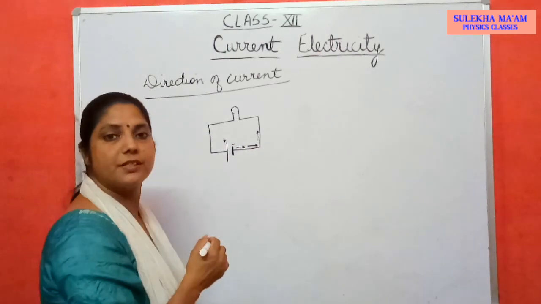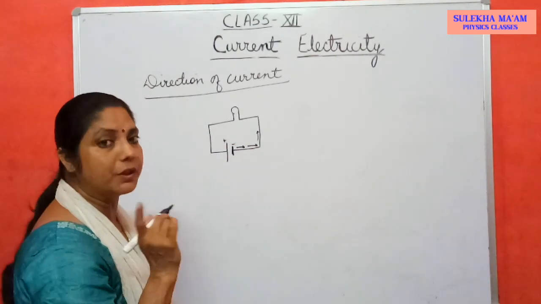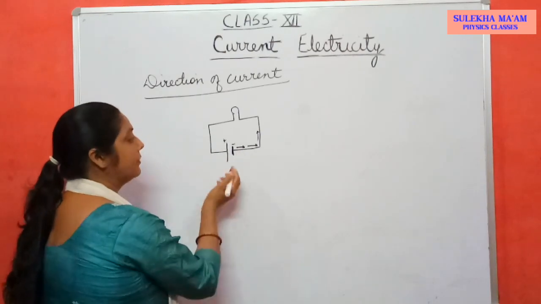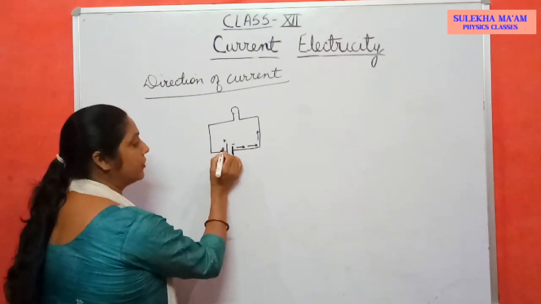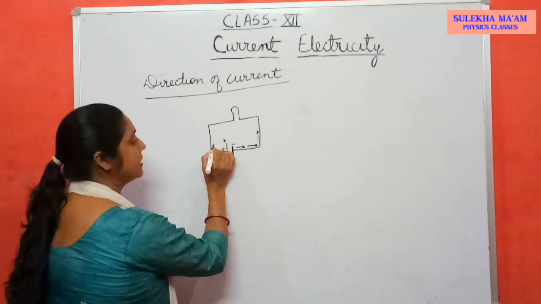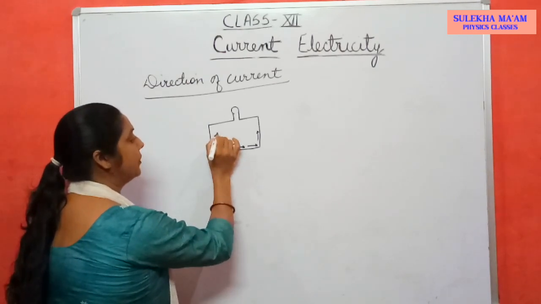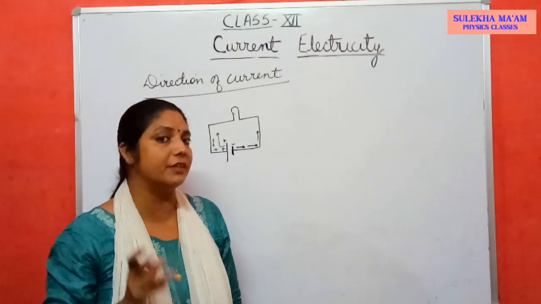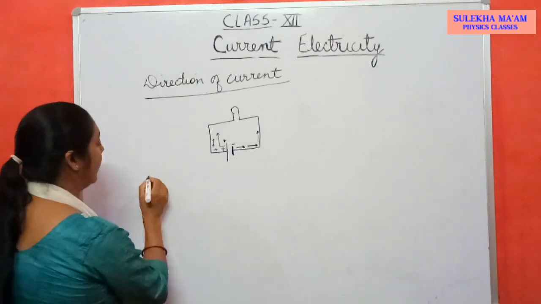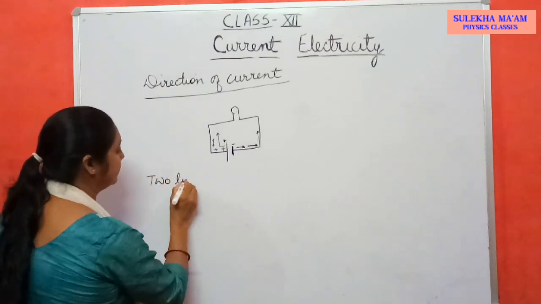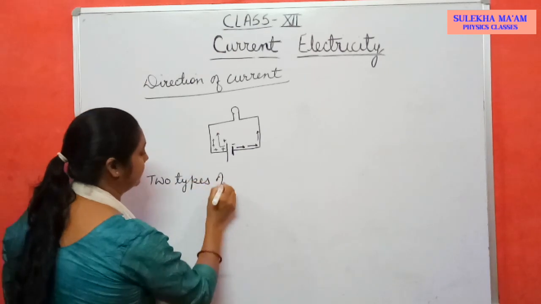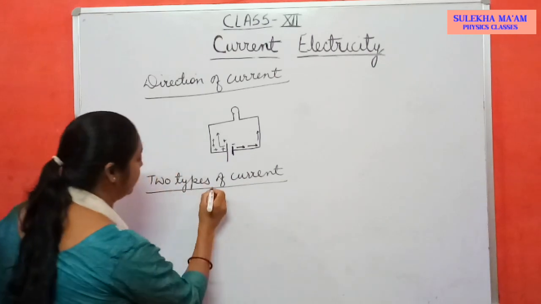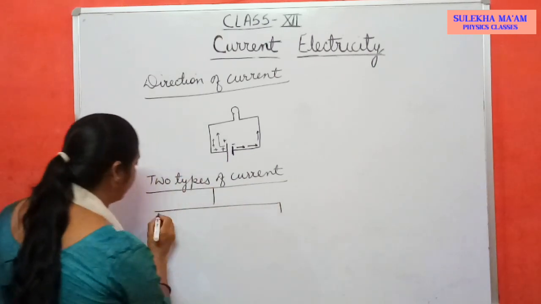And this constitutes which type of current? There are 2 types of current. This constitutes flow of electron, constitutes electronic current. And here also this positive electrode has large number of positive charges. It also moves from positive end to negative end. And it constitutes which type of current? Conventional current. So first there are 2 types of current. I think you have heard this word, electronic current and conventional current. So there are 2 types of current.